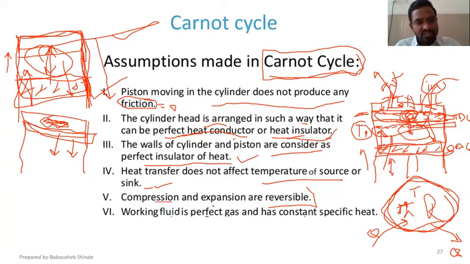So compression and expansion are considered to be reversible. And the last assumption is the working fluid is a perfect gas, and the perfect gas has got constant specific heat. So these are the assumptions of the Carnot cycle.